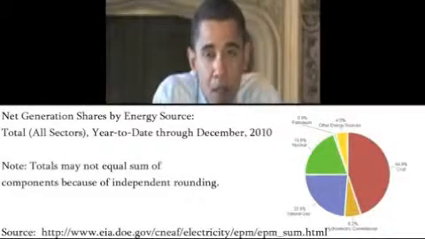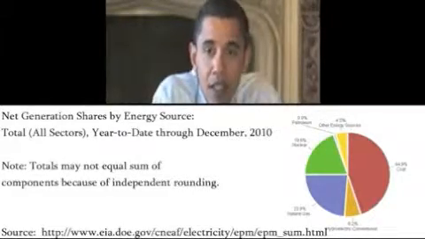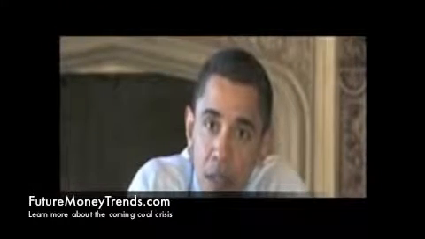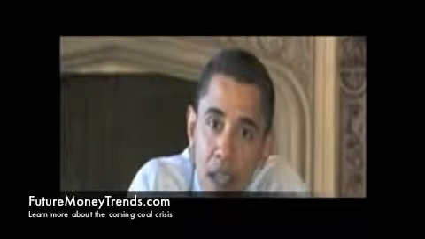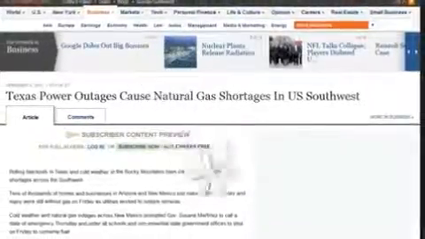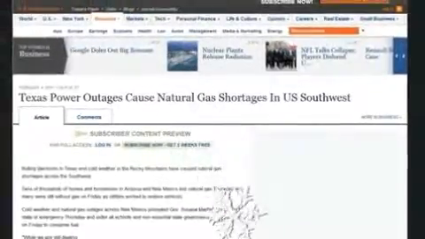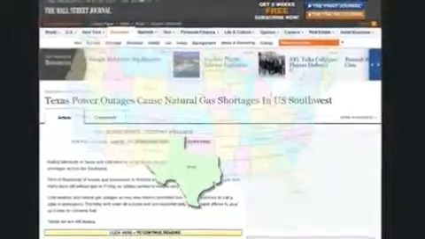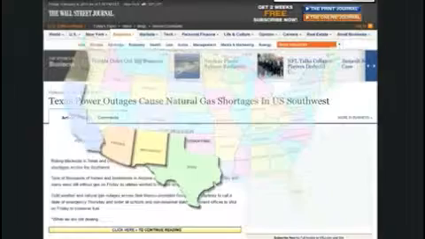So if somebody wants to build a coal power plant, they can. It's just that it will bankrupt them because they're going to be charged a huge sum for all that greenhouse gas that's being emitted. In early 2011, inclement weather helped to cause power outages in states such as Texas, which led to shortages in natural gas from Texas to New Mexico, Arizona, and California.